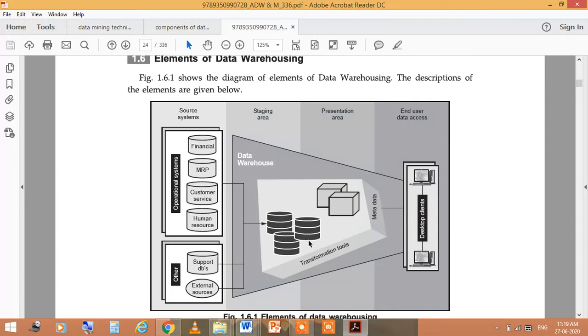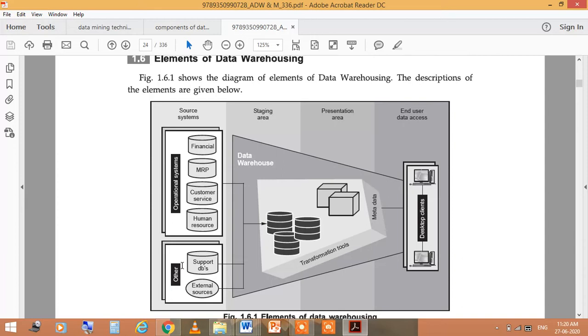So the first is the source system, then the second is the staging area, then the presentation area, and the end user data access. In the source system, we mean from where you will get the data. What is the source of that data? There are various sources, like you see in this diagram. There are operational systems like financials, MRP, customer services, human resources. These are all databases from where you can fetch the data as per your requirement. And there are also other sources like support DBs and external sources. You will also get the data from these resources.